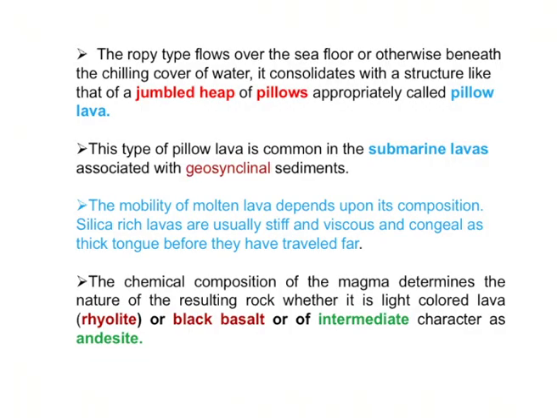Next, chemical composition of magmas. In that magma, the nature is required to us, whether it is a rhyolitic composition or a basaltic composition, or sometimes the silica percentage is mid. Such a formation is called an intermediate rock. Sometimes the silica percentage is very less, and we see those rocks also. So finally, silica composition plays a very important role while the rock is forming.